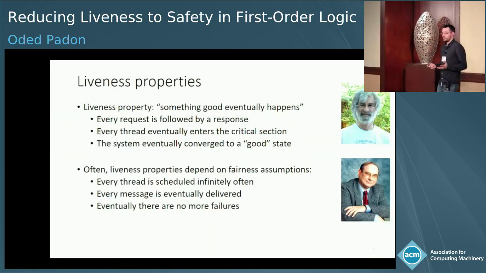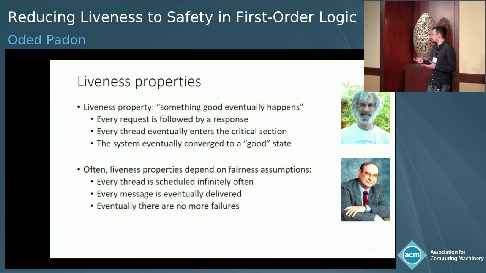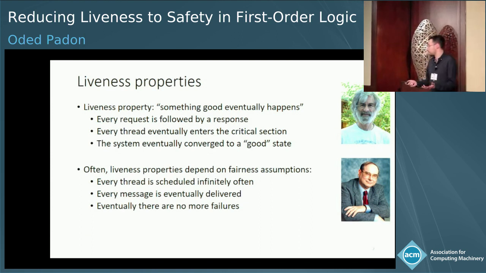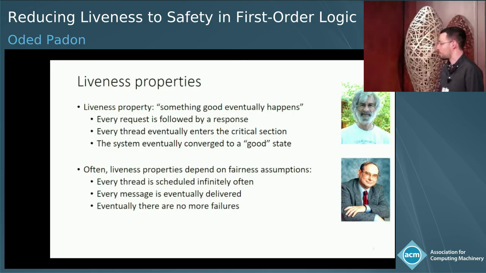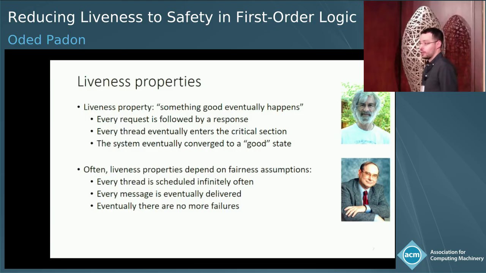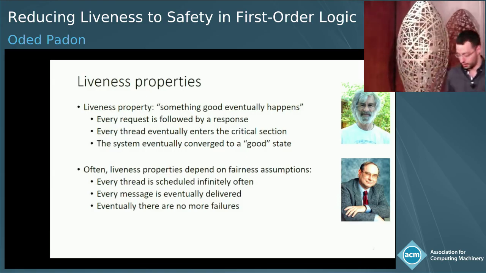So first, I want to mention briefly what are the liveness properties that we're interested in verifying. Liveness properties are, unlike the more usual safety properties, they state that something good should eventually happen. An example of a liveness property is non-starvation. You want to prove that in some mutual exclusion algorithm, every thread would eventually get to the critical section, or that your algorithm would eventually reach some good state. And it's typical for liveness properties to depend on fairness assumptions. For example, that every thread is scheduled infinitely often, or that messages are eventually delivered.